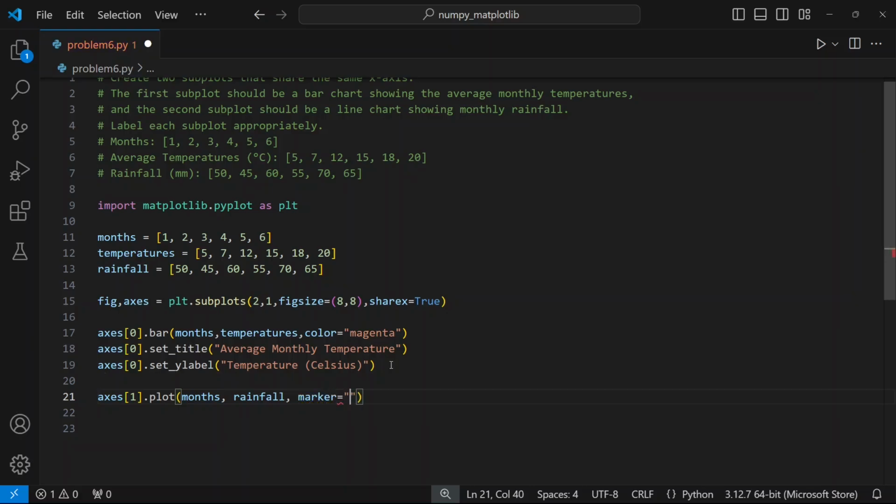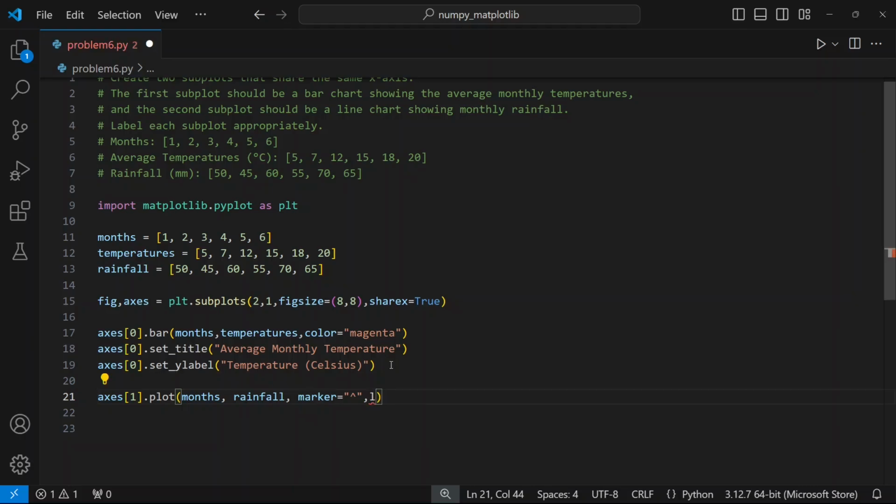So marker equal to x, let's say, or we can set it to triangle. It's not mentioned in the question, so nothing more is needed actually.